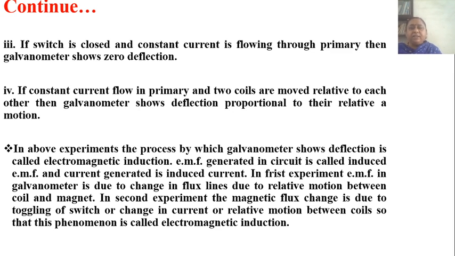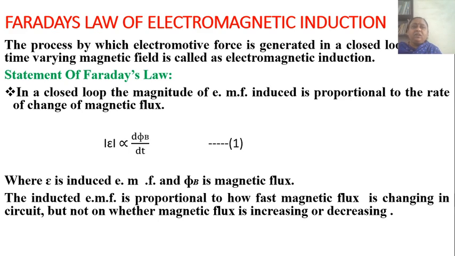In the second experiment, the magnetic flux change is due to toggling of the switch, or change in current, or relative motion between coils, so this phenomenon is called electromagnetic induction. The process by which electromotive force is generated in a closed loop due to a time varying field is called electromagnetic